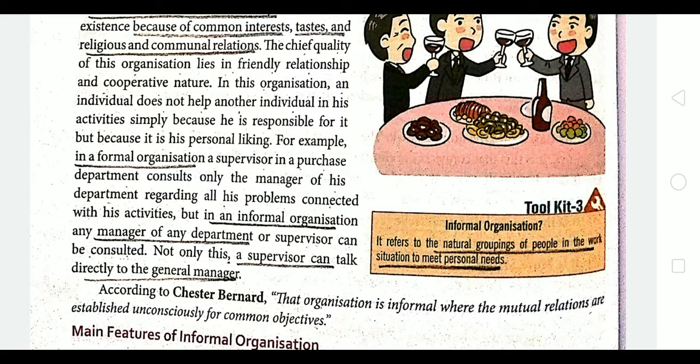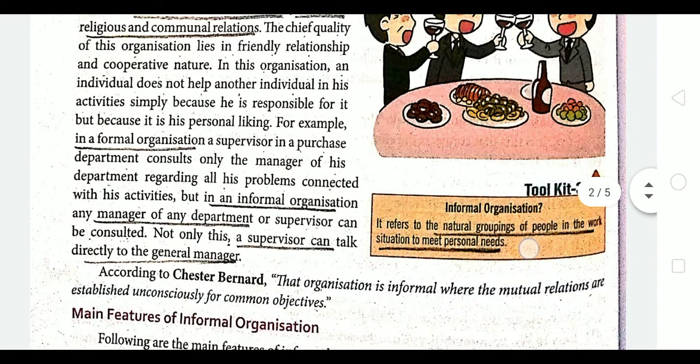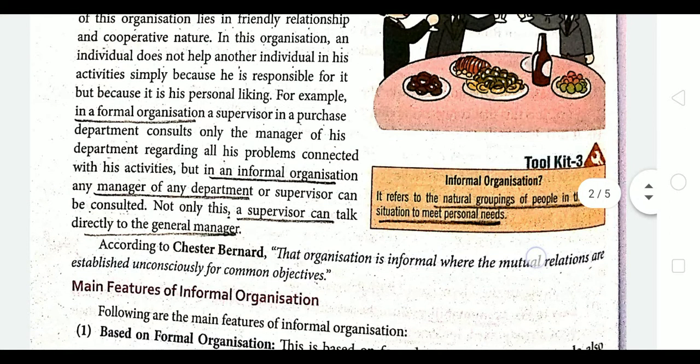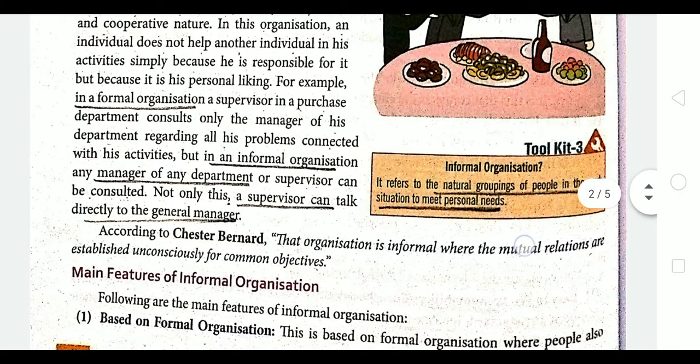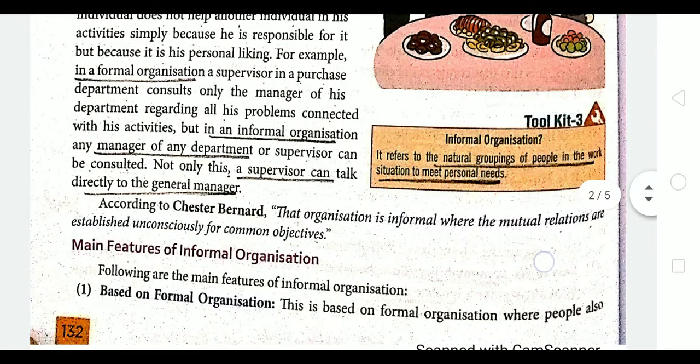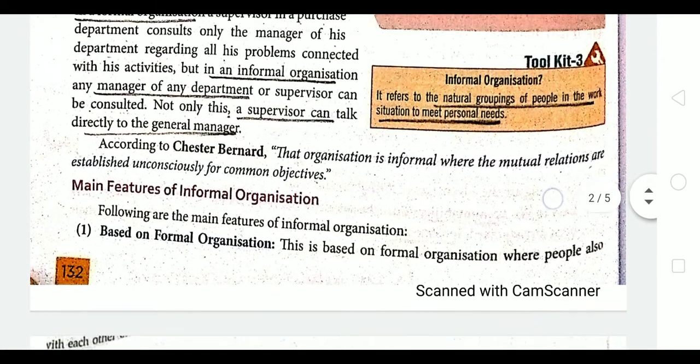In a formal organization, a superior in a purchase department consults only the manager of his department regarding all his problems connected with his activities. But in an informal organization, any manager of any department or superior can consult anyone, or any superior can be consulted. A superior can talk directly to the general manager as well in an informal organization.